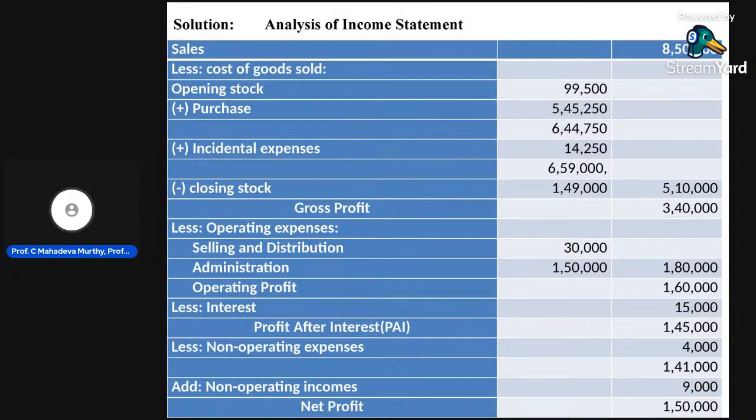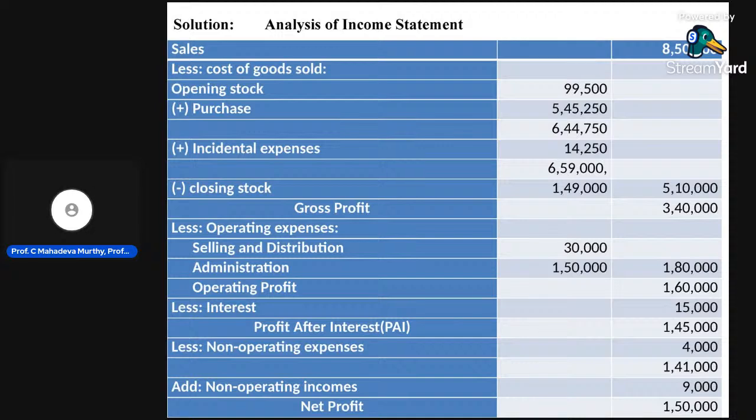Here opening stock is 99,500, purchases 5,45,250, then incidental expenses, that is direct expenses, 14,500, which is also available in the problem. No other expenses or items are left out.